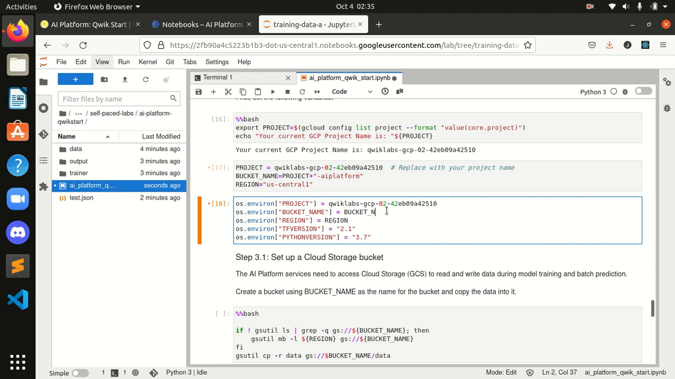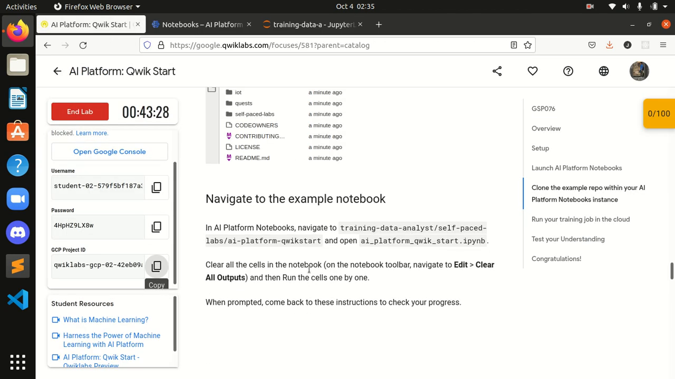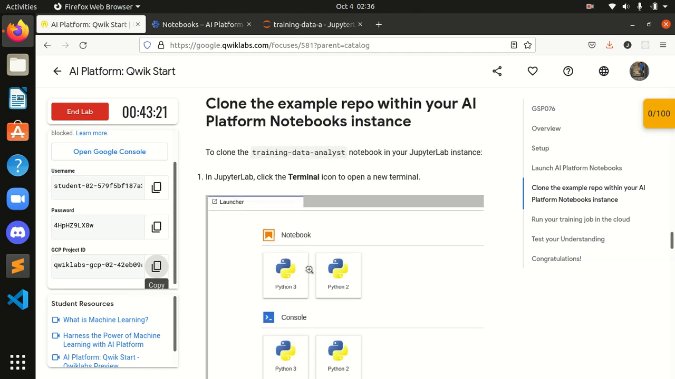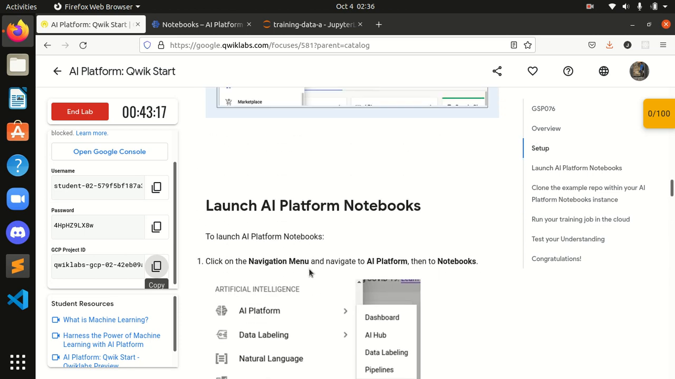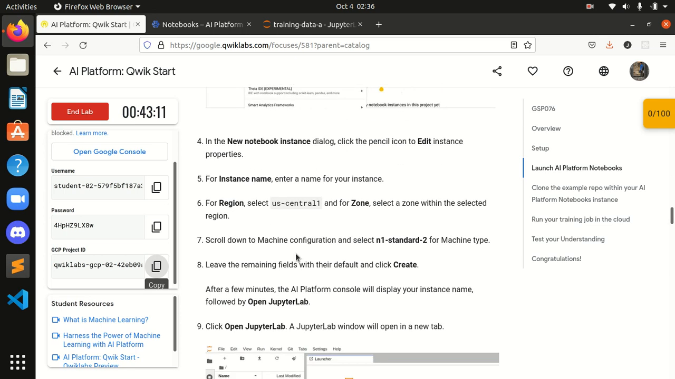For the bucket name we can give any bucket name. So I will give the name as my-bucket, and the region as what we have set. We have set a region over here, guys, as you can see. The region they have set in the instance, we will set the same. I will set the region as US Central 1.